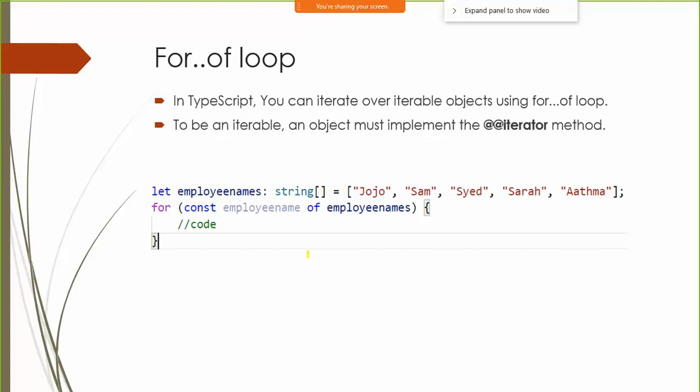There is also another type of loop introduced called the for of loop. It's similar to a foreach loop in C sharp, wherein you can run it on a collection. So you say for, then you specify one temporary variable, then you say of, then you specify your array in which you are querying. So this is similar to your C sharp foreach loop.